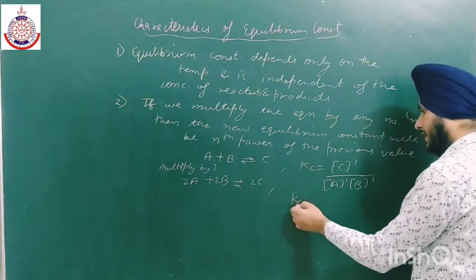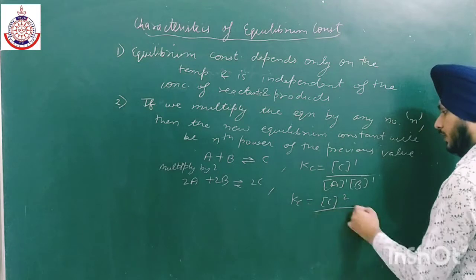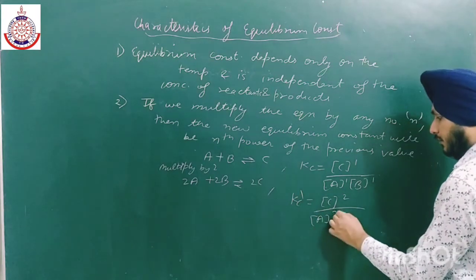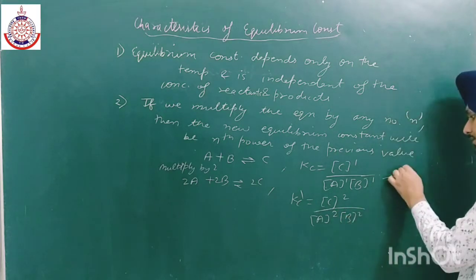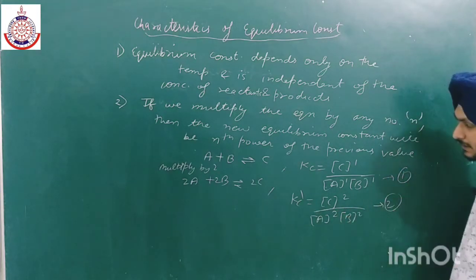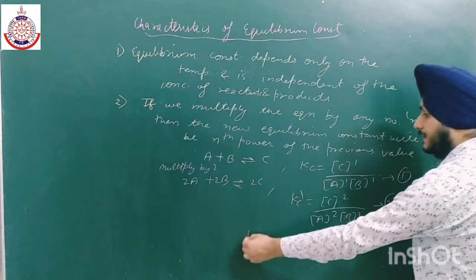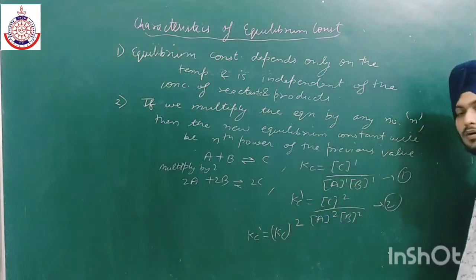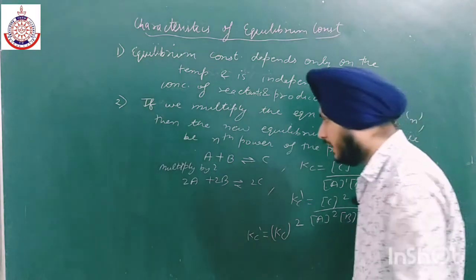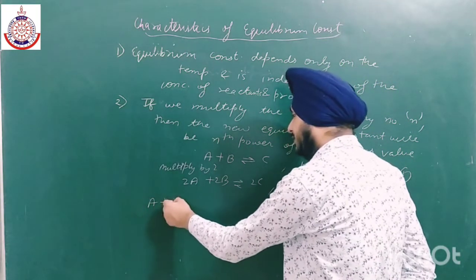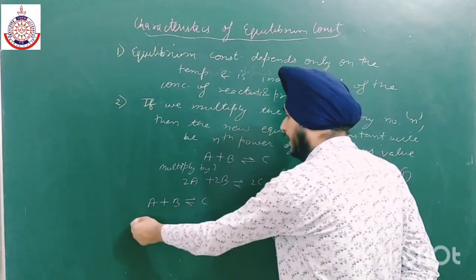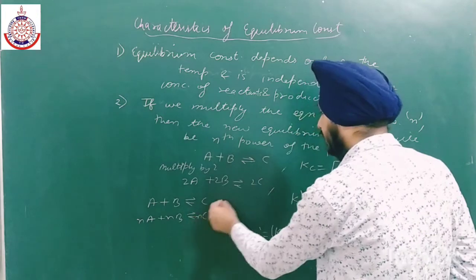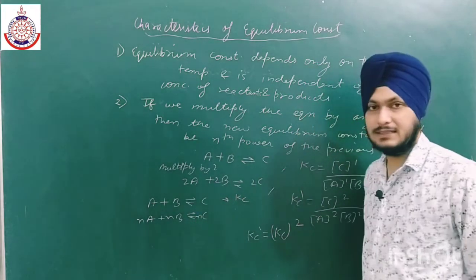Now the expression will be Kc dash is equal to C to the power 2 divided by A to the power 2, B to the power 2. So from 1 and 2, Kc dash is Kc to the power 2. So in general, if we multiply any equation by n, and the equilibrium constant for this reaction is Kc.